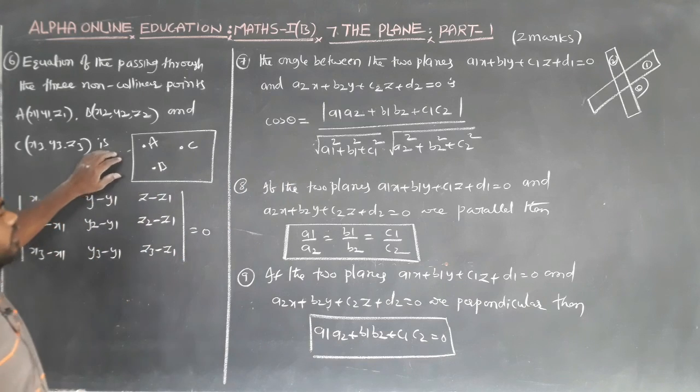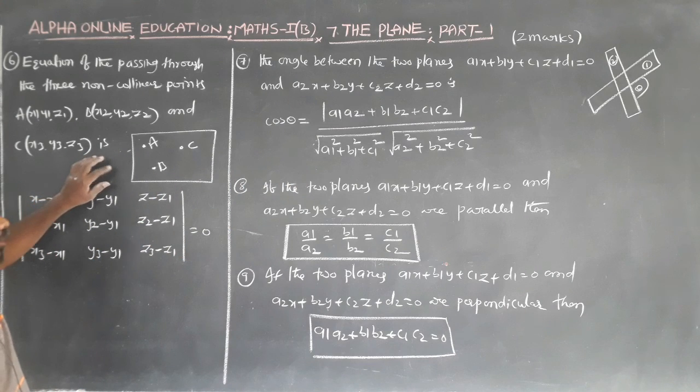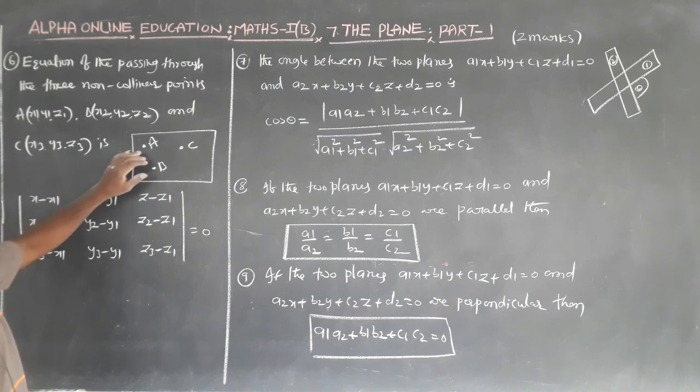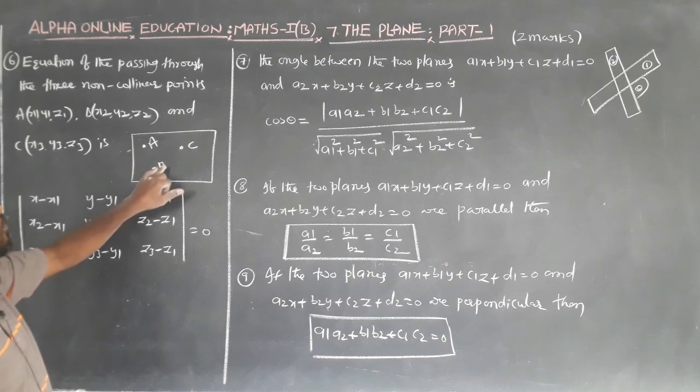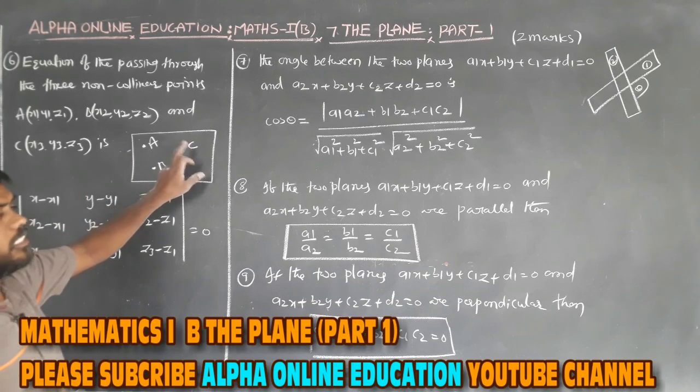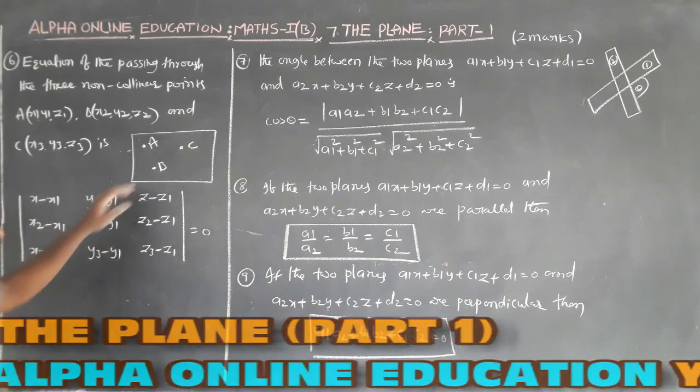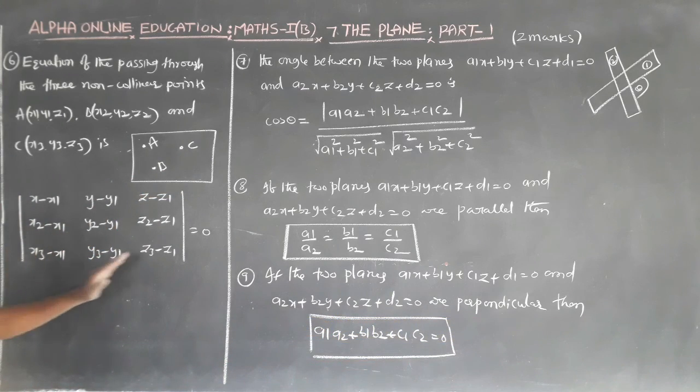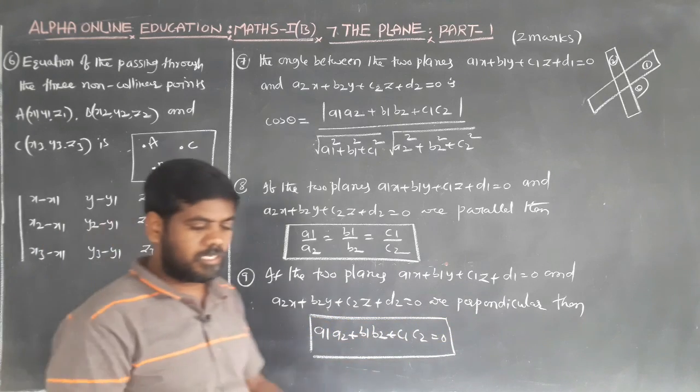This is the equation of the plane passing through the three non-collinear points A (x1, y1, z1), B (x2, y2, z2) and C (x3, y3, z3): determinant is equal to 0. This is the formula.